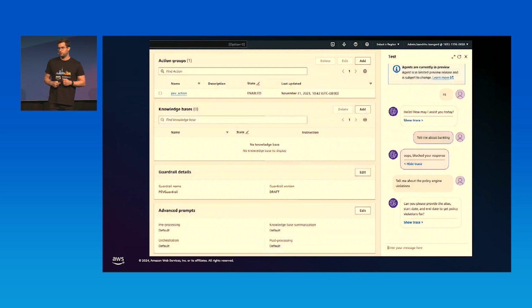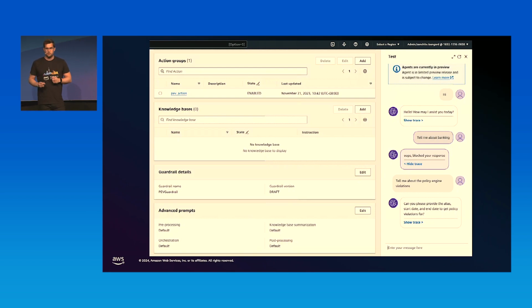Now let's see. Here I have brought a screenshot from the AWS console of an agent. So we see at the top the action groups. We have a second container with the knowledge bases. And then as a third one, the guardrails. So this is where I can apply the guardrail for my agent, which has been created outside, like Olympia showed us how to create it. And then we have a prompt editor, or the advanced prompts, as we call it here.